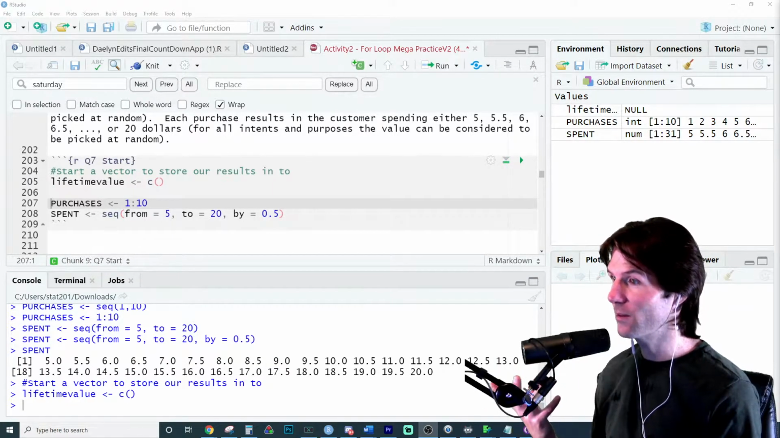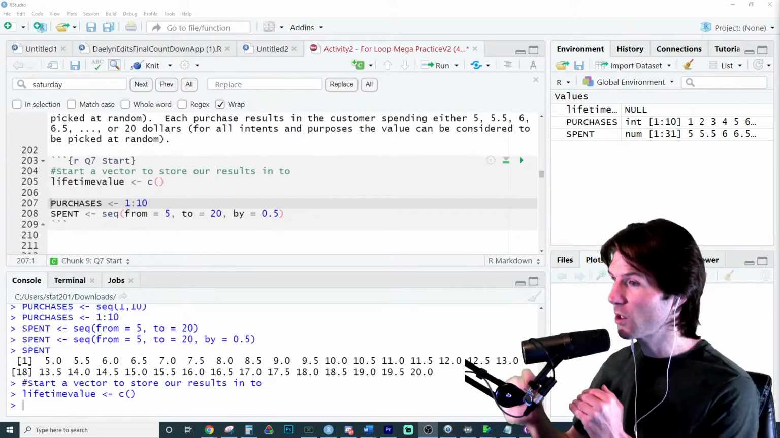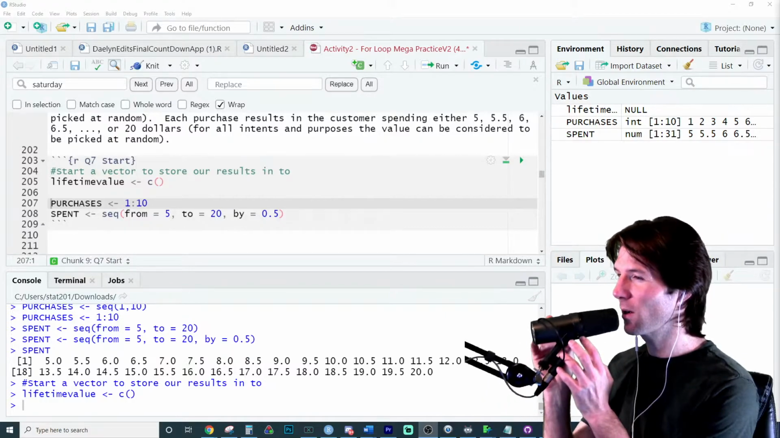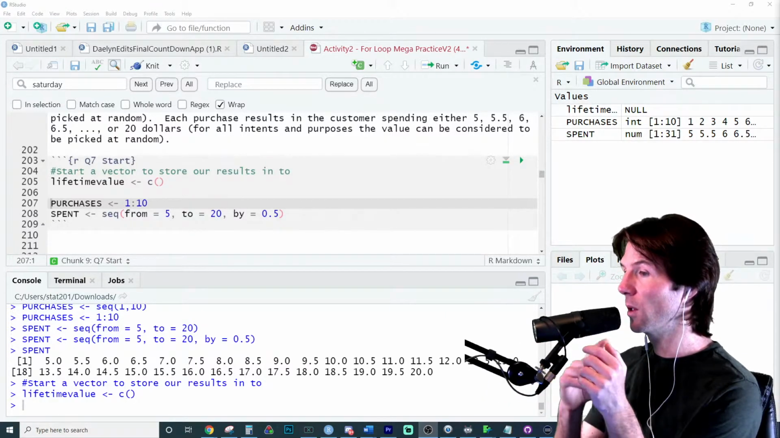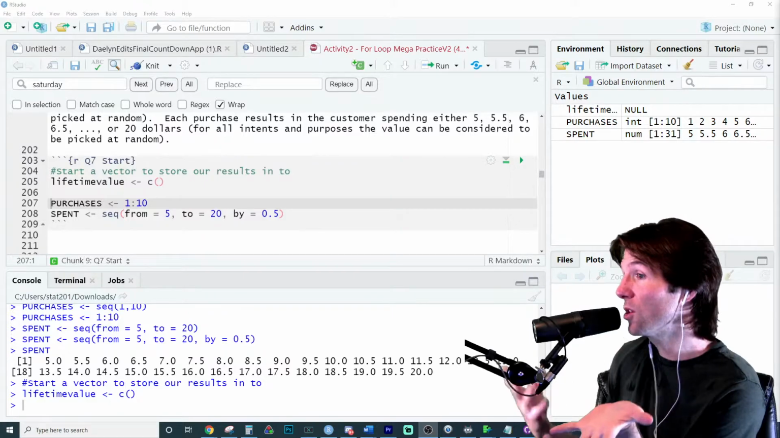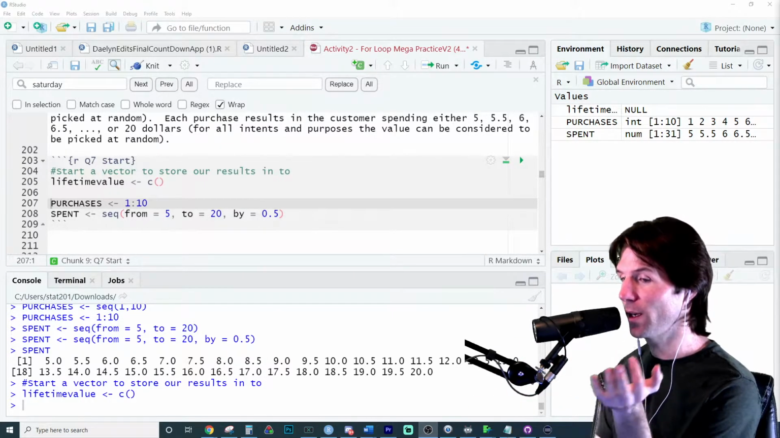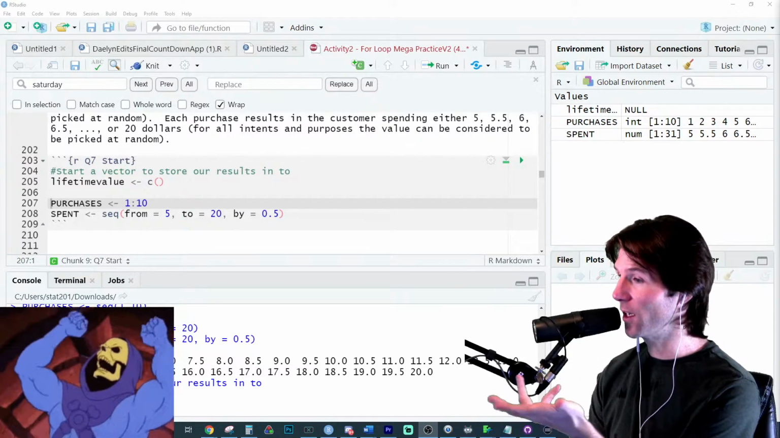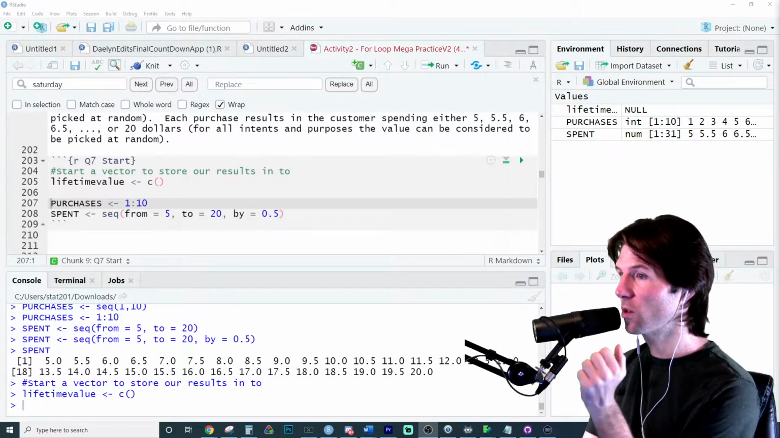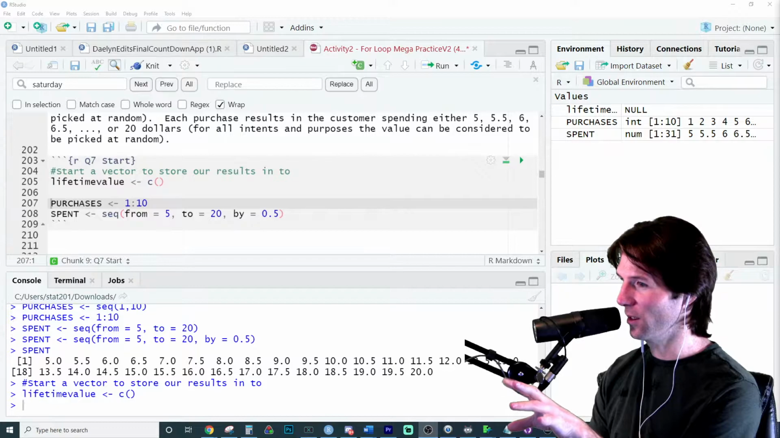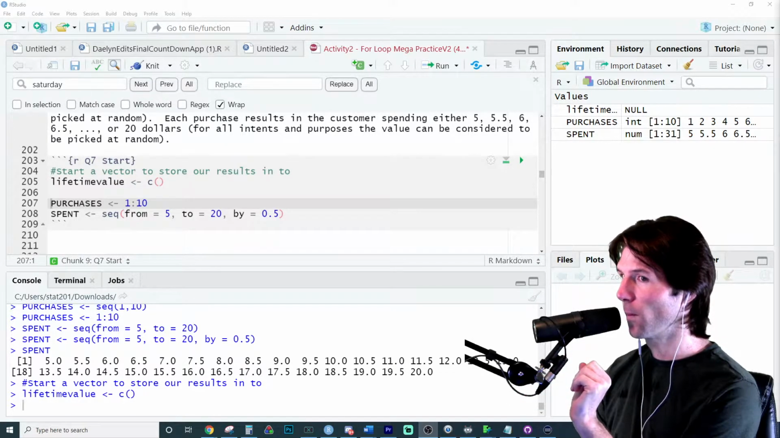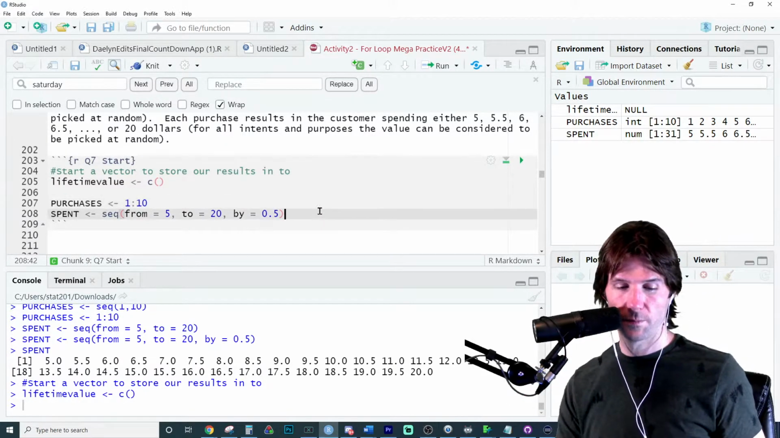Because if we can find the lifetime value of 1 customer, then we'll just repeat the process. Does that make sense, Kayla? If we can find the lifetime value of 1 customer, then we'll just do the same thing to find the lifetime value of the next customer and the next one and the next one. And that literally becomes our skeleton for finding the lifetime value of customers. So we're now going to try to write a skeleton to find the lifetime value. So what do you think we should first do?